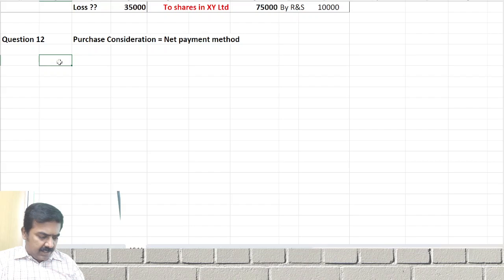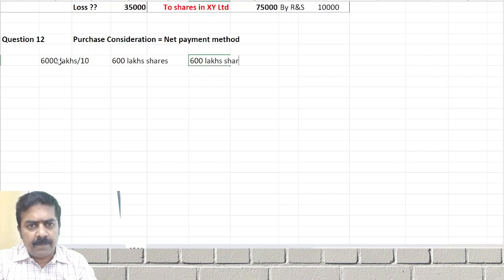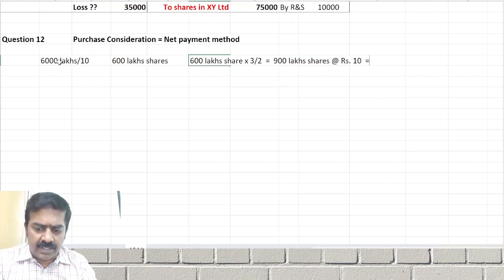How many shares have they given? 6,000 lakhs divided by 10 gives 600 lakh shares. 600 lakh shares into 3 for every 2 shares, how many shares to be given? 900 lakh shares at the rate of rupees 10, so purchase consideration will be rupees 9,000 lakhs.